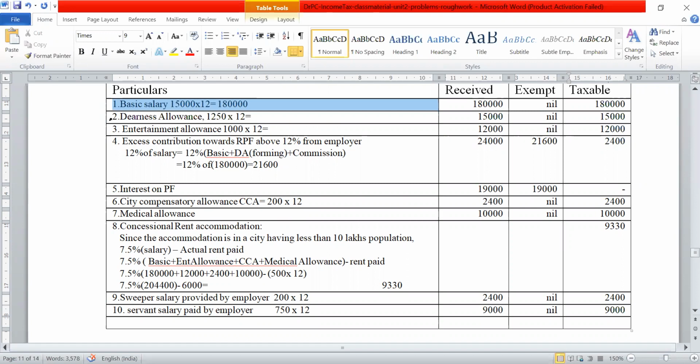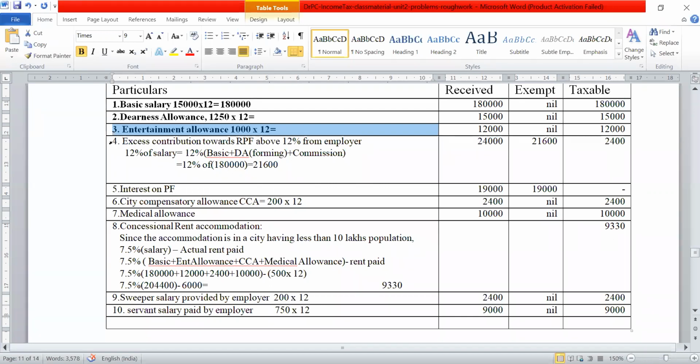So you have seen the first one, basic salary, the entire thing we have considered for tax purposes. Dearness allowance, the entire thing. Entertainment allowance, we have considered in full. And then the provident fund paid by the employer, the contribution of the employer towards the RPF. The maximum limit is 12% for the employer, but if there is any excess, that will get charged. Interest on PF is tax free.